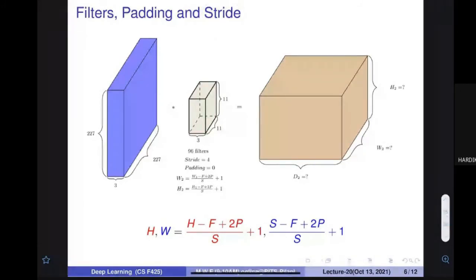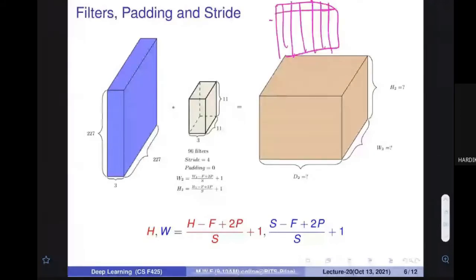What do I mean by stride? Let's assume that this is what the image is, and let's assume that you have a 3x3 filter. A few minutes back I told you that you cannot put the filter at this particular place until there is padding. You cannot put it here, but you can put it here. Make sense?